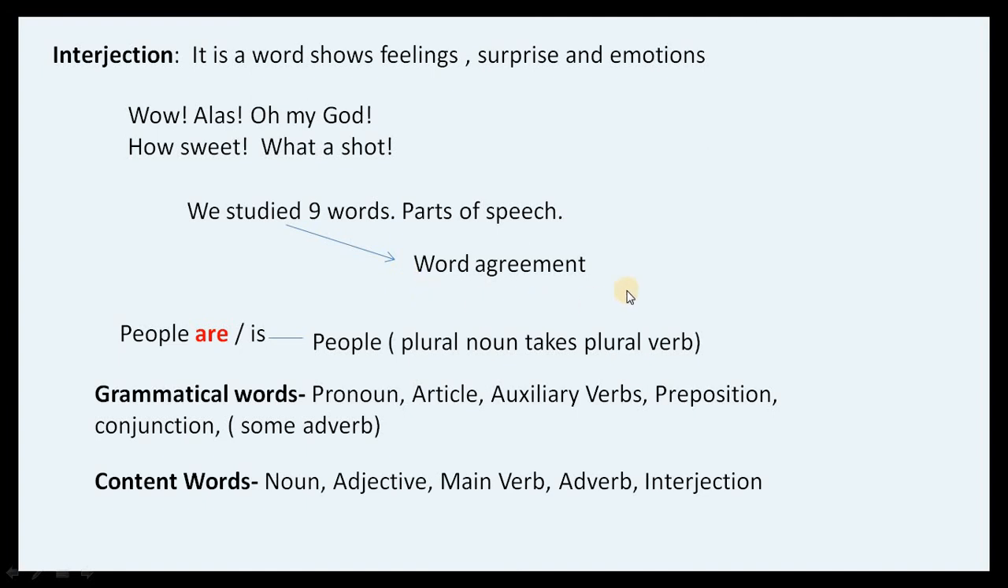Now we need to focus on word agreement, which words take which verb, and which adjective takes which noun, and adverb, how to use adverb. There is word agreement. So people are, not is. So people is always suggested with the are form because it's a plural noun, sorry, plural noun. So people means plural noun takes plural verb.